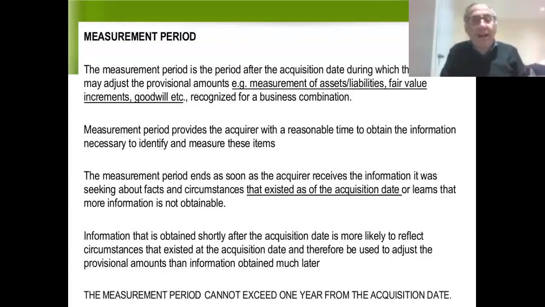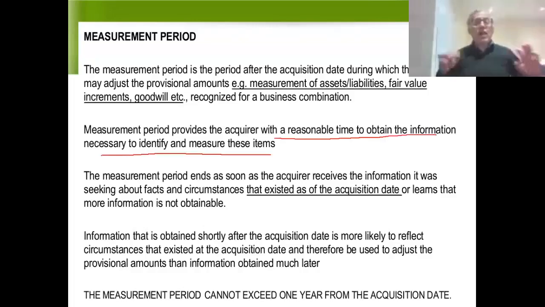What are the chances that company A will be able to do an accurate valuation of all of B's assets in only 2.5 months? This is where measurement period comes in. The measurement period provides the acquirer with a reasonable time to obtain the information it needs to do an accurate measure.